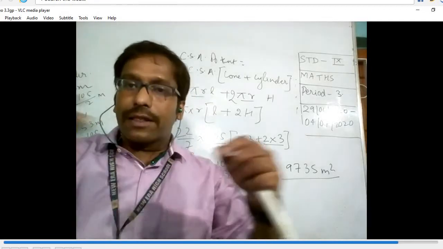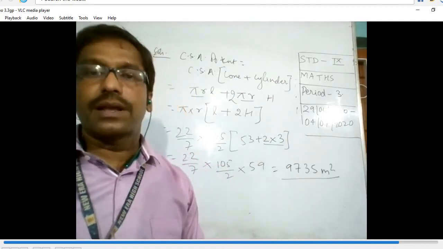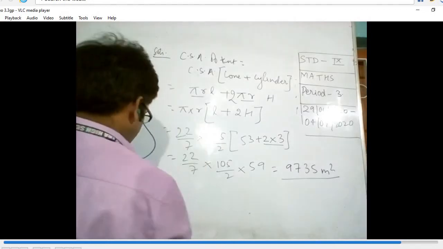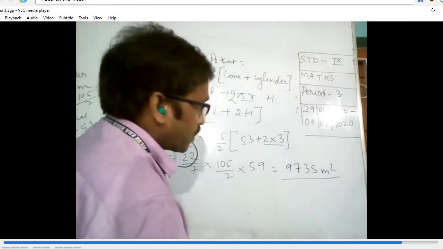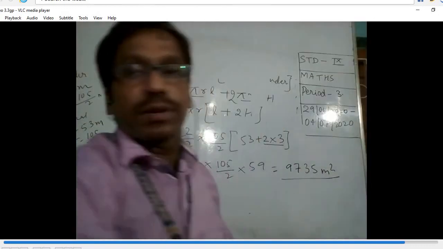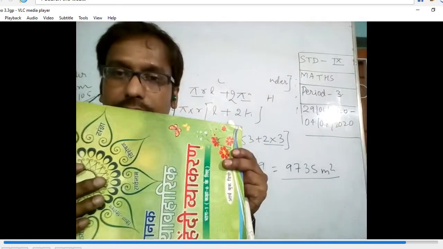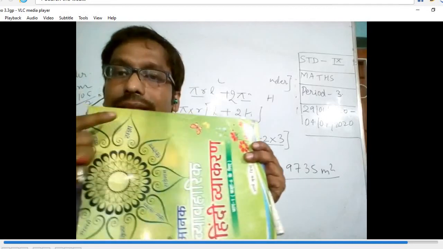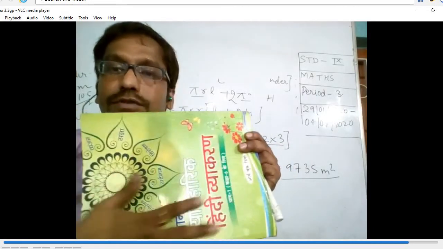Then what is the length of the canvas? They are asking what is the length of the canvas. We know this is the total area of the canvas, and the width is given. Then what is the length? Width into length is equal to this area.